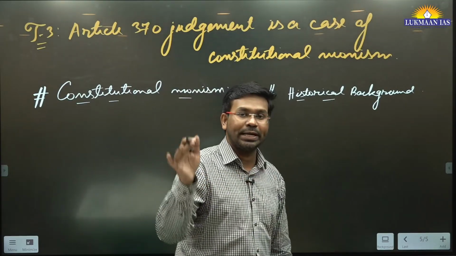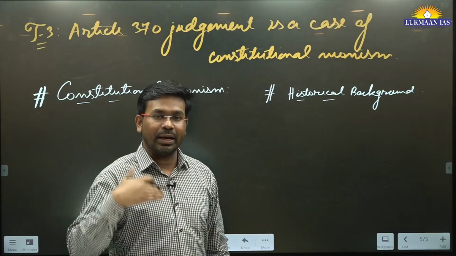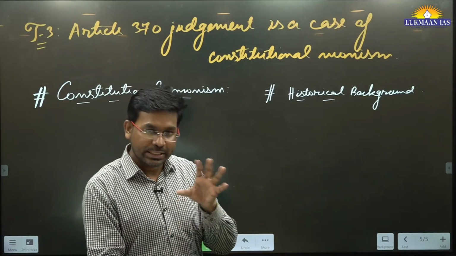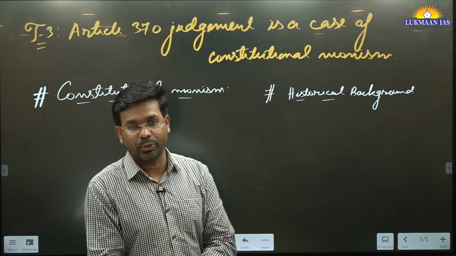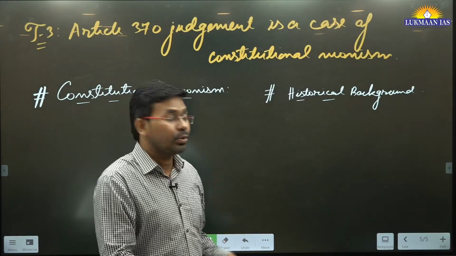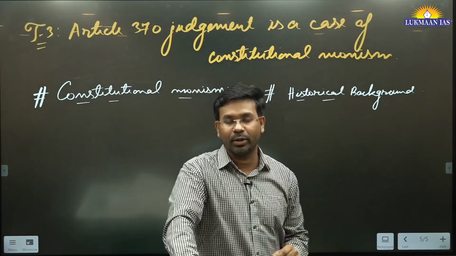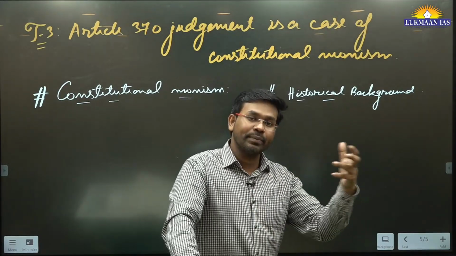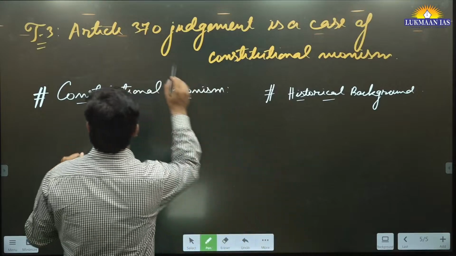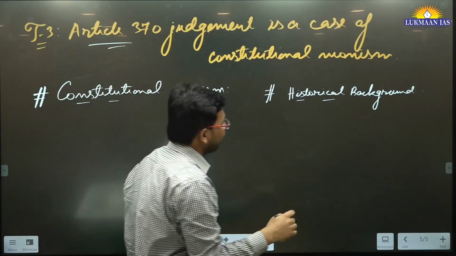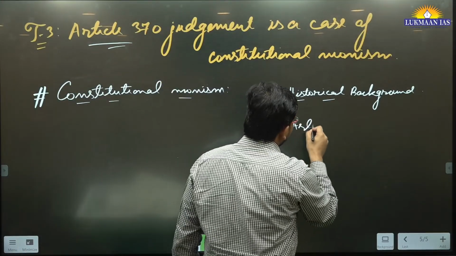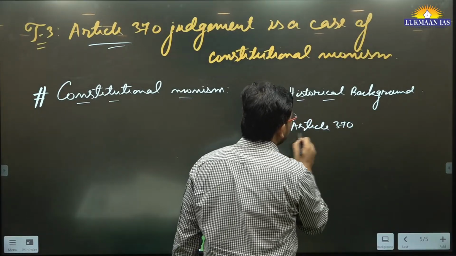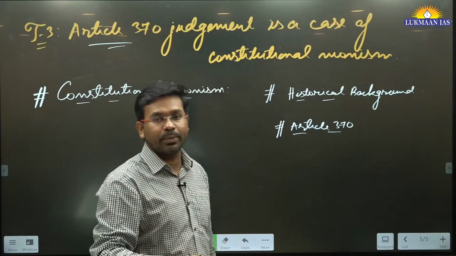So the Constitution of India was drafted. We adopted our constitution. Meanwhile, the state of Jammu and Kashmir was given the authority to draft their own constitution, and they drafted a constitution. The government of India recognized that, and mention of their constitution is made in Article 370 of the Constitution of India. In the Constitution of India, we have Article 370. This Article 370 talks about the special status of Jammu and Kashmir.